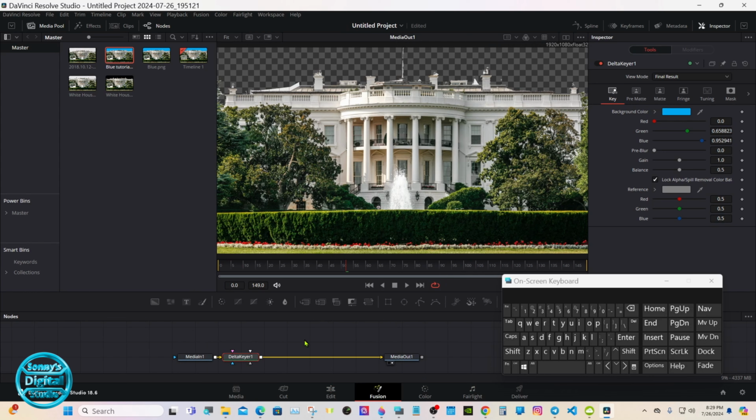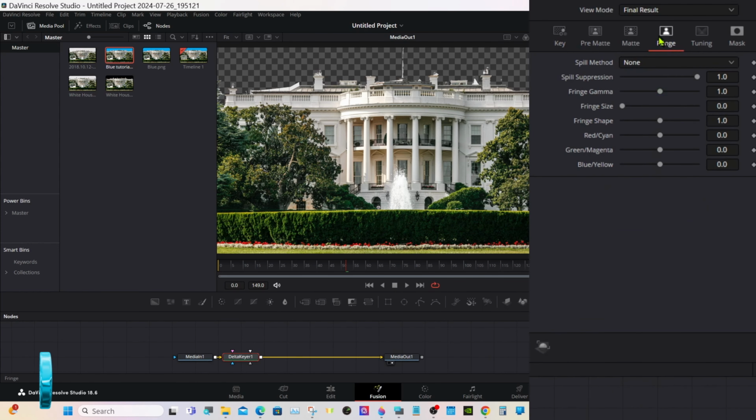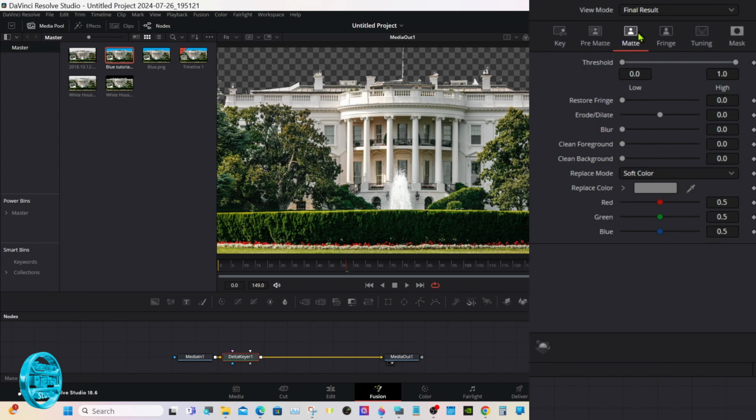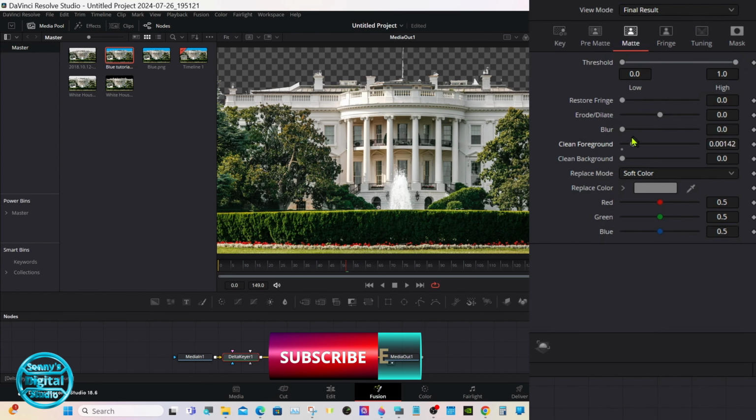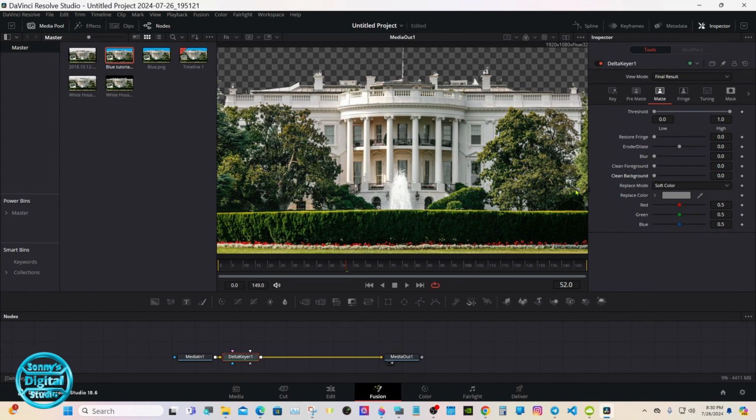Now if you have to fine tune any of this, with the delta keyer selected, you have color options and all kinds of options here. Then the matte, if you can refine the edges. I'll leave them up to you guys to figure out. I don't have to do anything here.